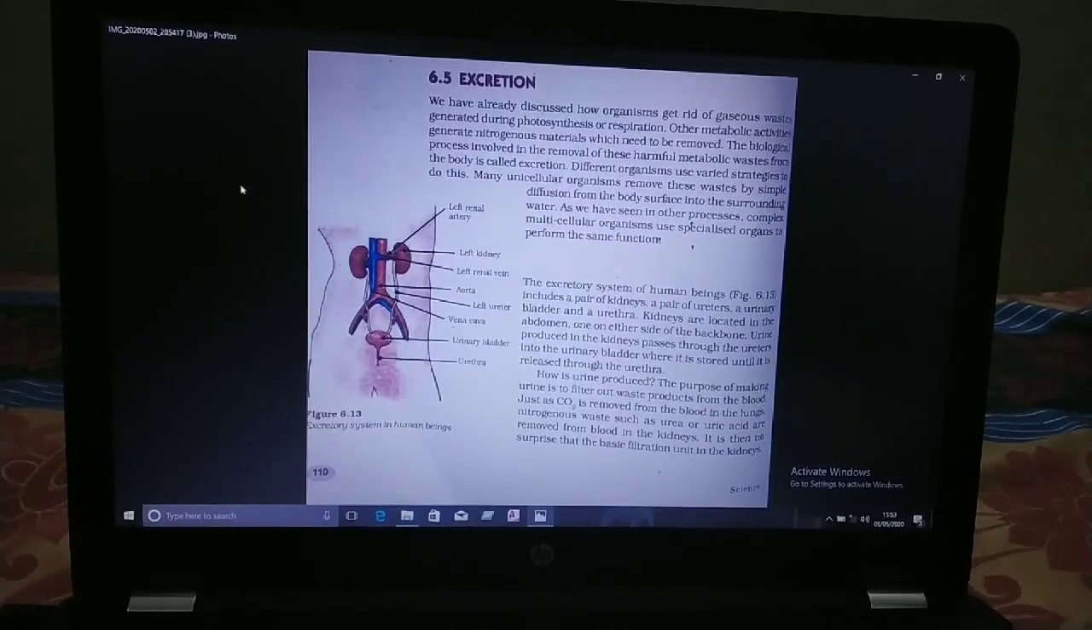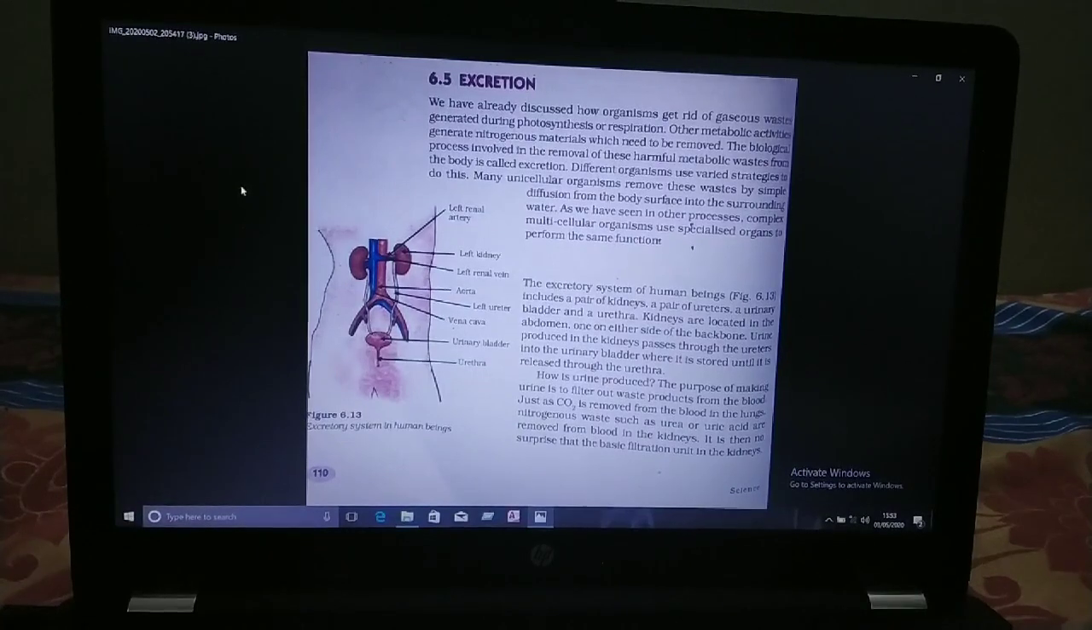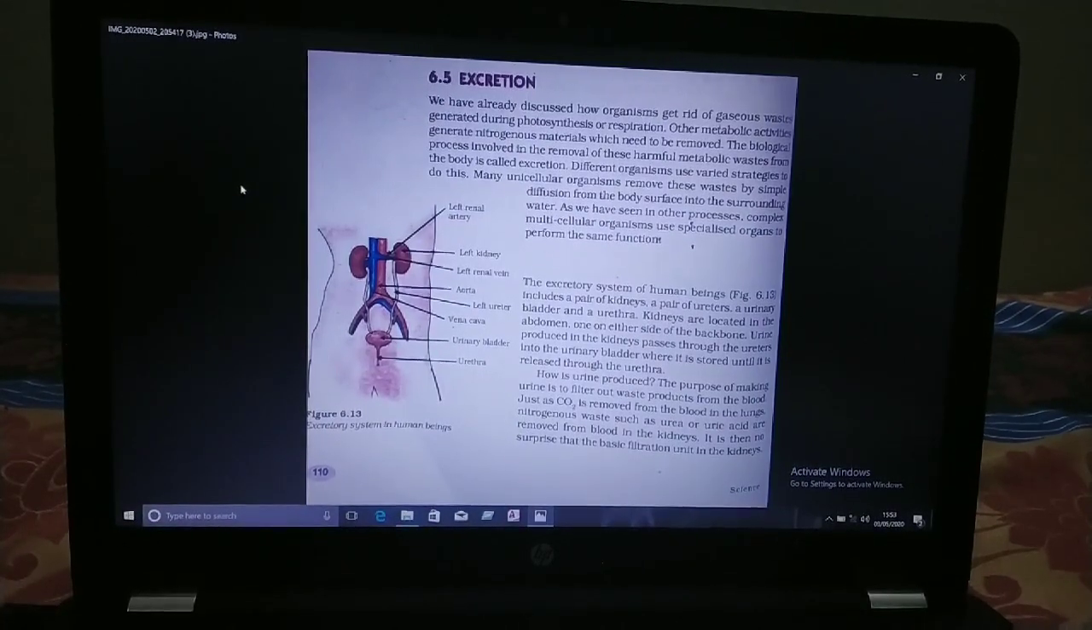urea, other waste salts and excess water from the blood and excrete them in the form of a yellowish liquid called urine. So children, kidneys clean our blood by filtering it to remove unwanted substances present in it. The clean blood is carried away from the kidney by the renal vein.